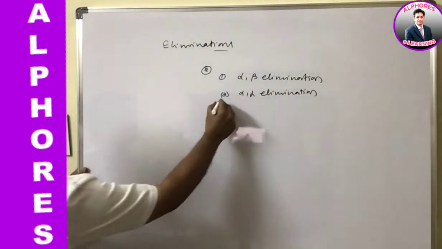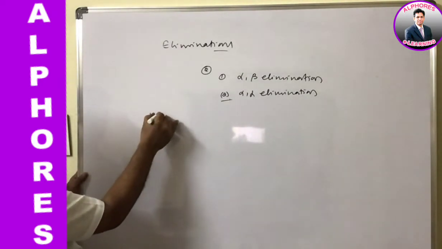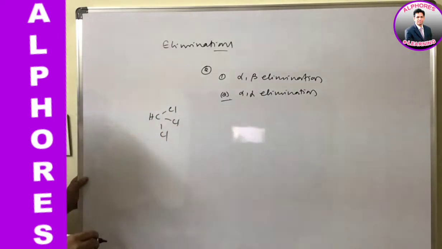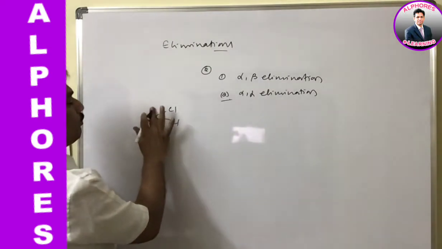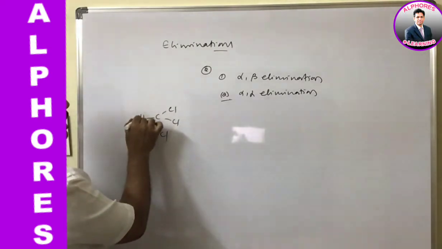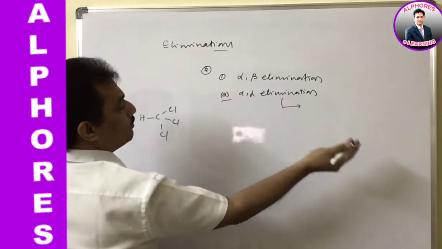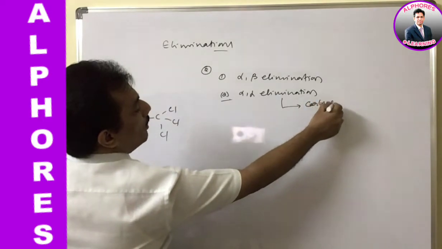First let me explain alpha alpha elimination. The best known example is haloform, when it is involved in the Reimer-Tiemann reaction; this haloform undergoes alpha alpha elimination. In this alpha alpha elimination, the reaction intermediate is carbene, just remember.